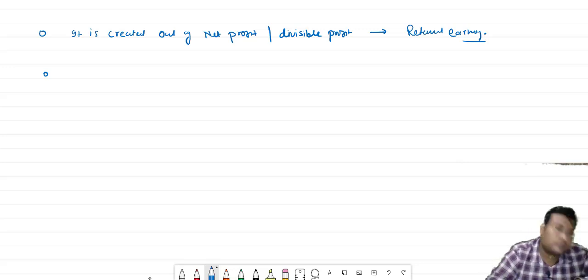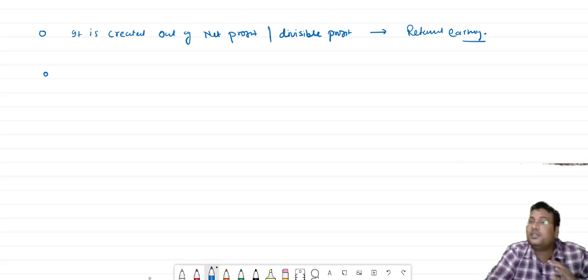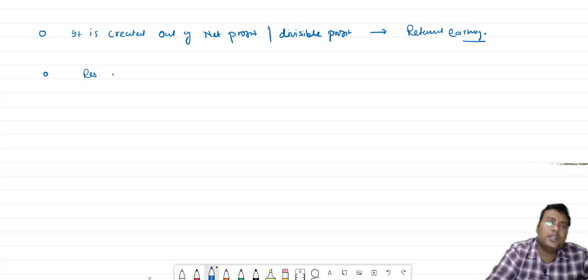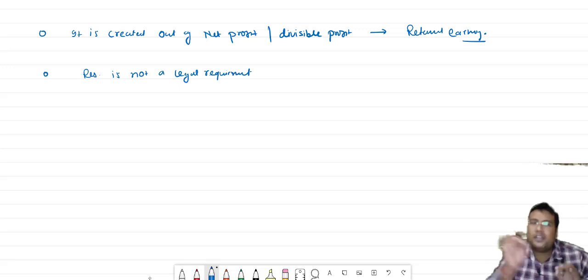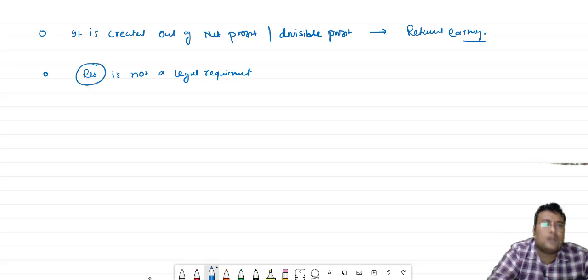Second, provision is a necessary requirement, but reserve is not a legal requirement. It means creating the reserve is not compulsory.